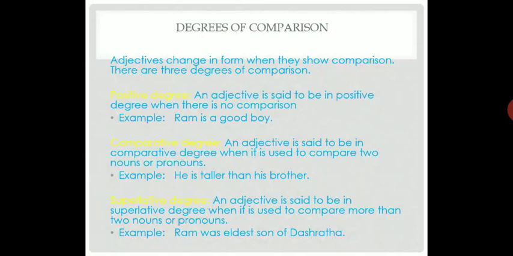Superlative degree. An adjective is said to be in superlative degree when it is used to compare more than 2 nouns or pronouns. Whenever we are comparing more than 2 nouns or pronouns, there we are using superlative degree. Ram was the eldest son of Dashrath.